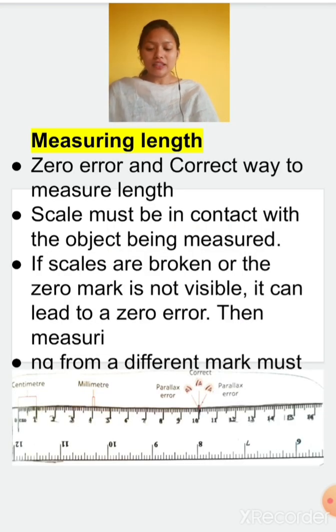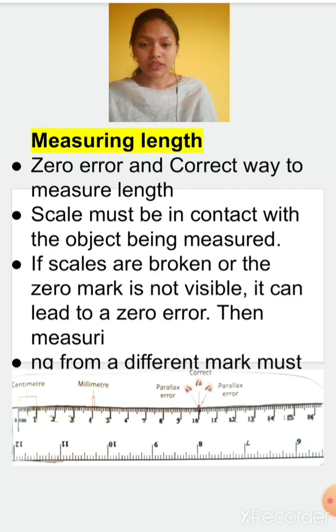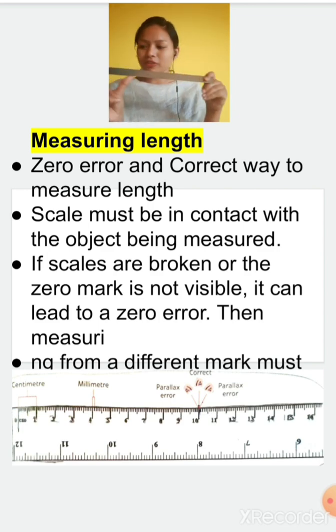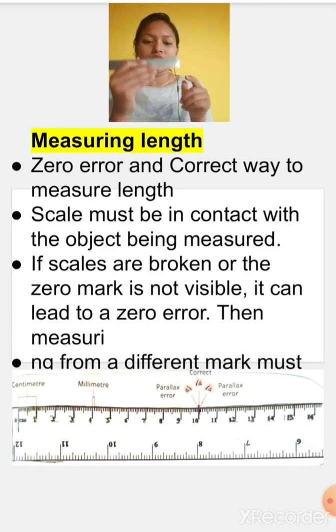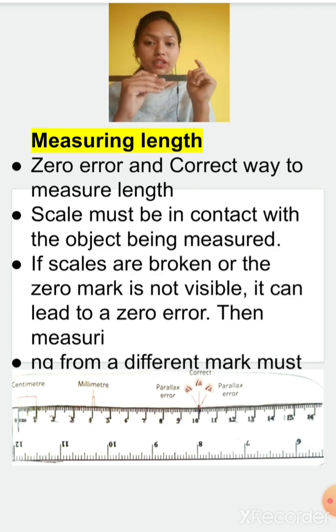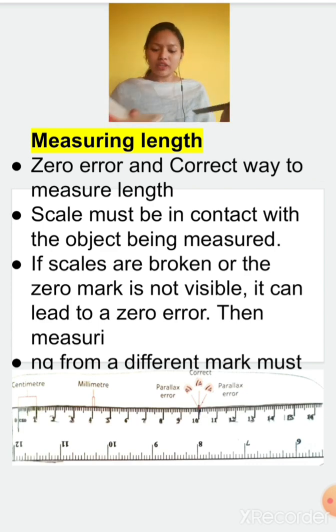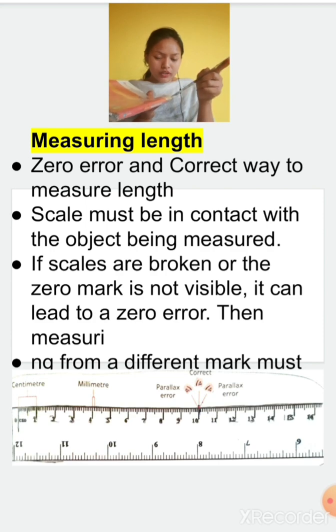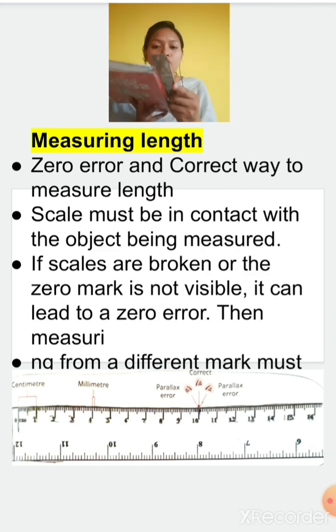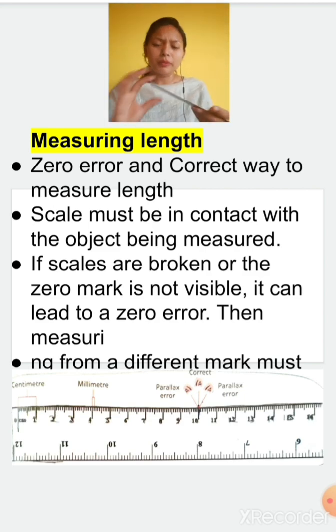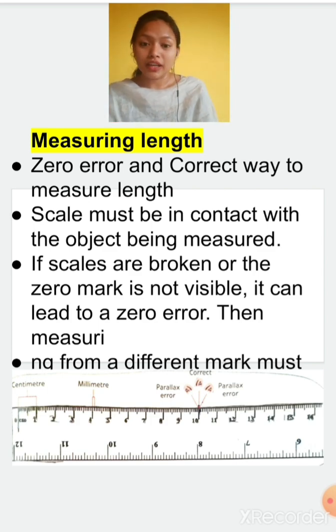Now we'll learn how to measure length of different things. Sometimes our scale breaks from one side or the other. Generally we measure from the 0 side. If there is no 0 on your scale because it is broken, when measuring anything we simply put the 0 mark on the initial position, and finally it will read 28. Like this we measure. But if your scale is broken, then what will you do? Then your measurement can vary.